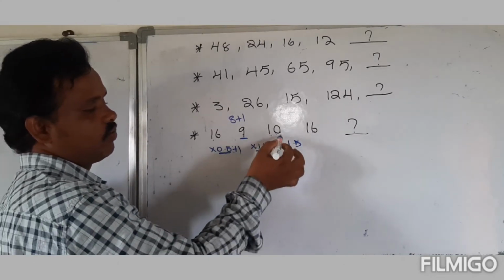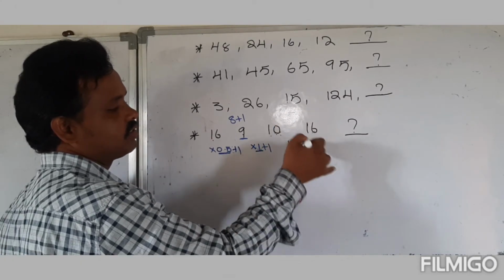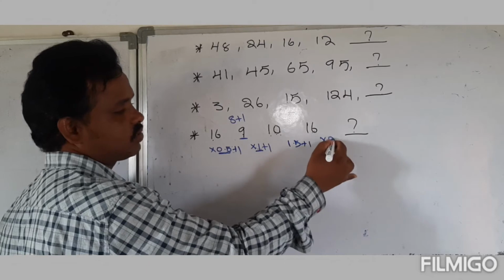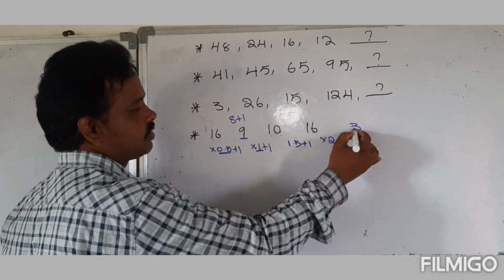1.5. 10, 1 times is 10.5. 10.5 is 15 plus 1, 16. That's why the next question is 16, 2 times is 32, plus 1 is 33. 33 is your answer.